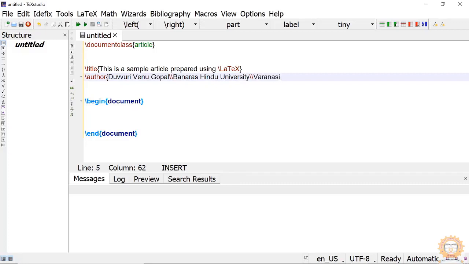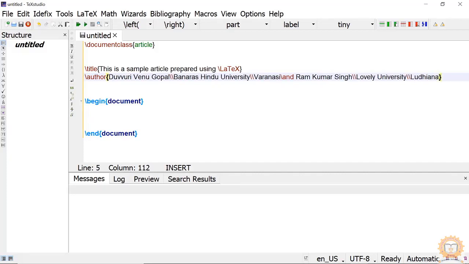Suppose there is another author along with me, then I can give \and. Okay, then the second author's name. Suppose like this, and he is working in some other university. Okay, Ludhiana, and close the bracket.